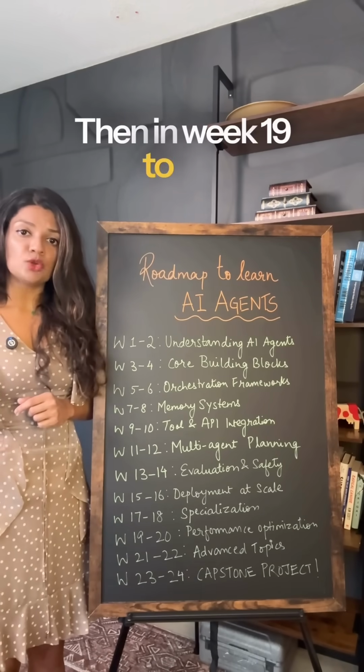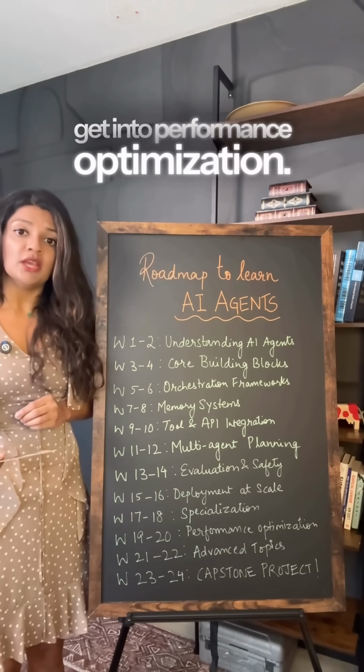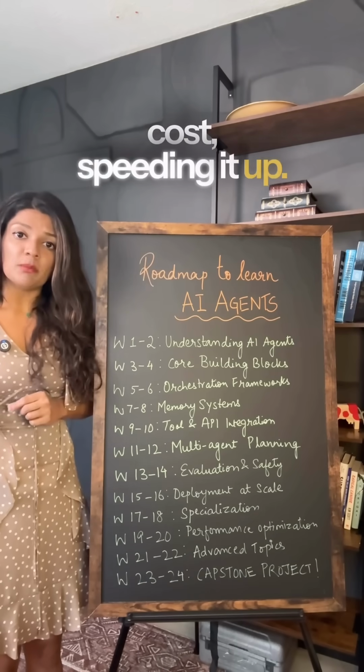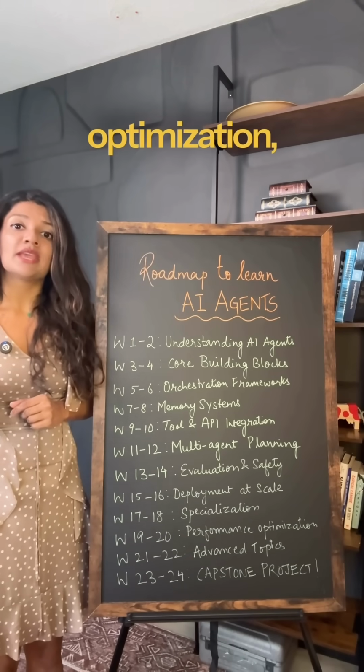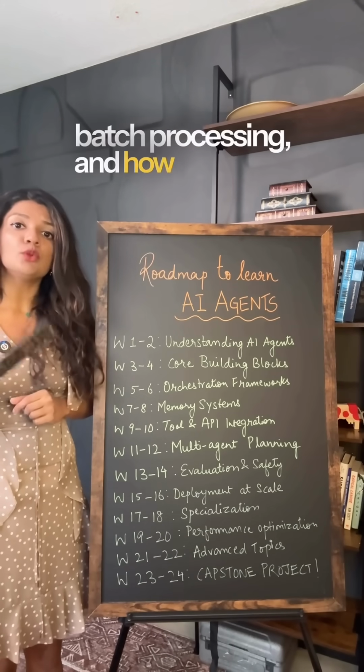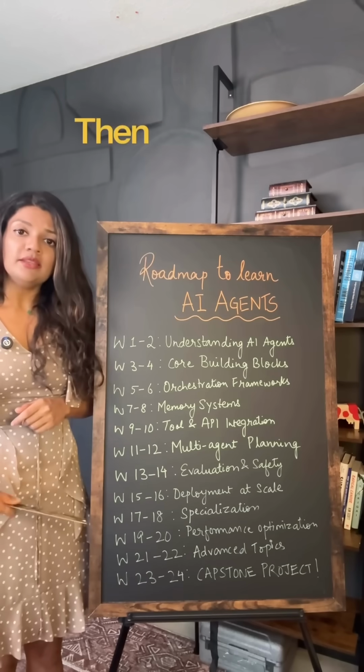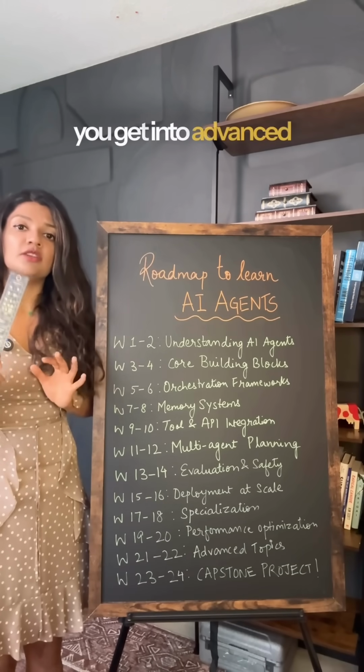Then in week 19 to 20, get into performance optimization. You need to think about cutting cost and speeding it up. So you need to learn about prompt optimization, caching strategies, batch processing, and how to choose the right model for each task. Then in week 21 to 22, you get into advanced topics.